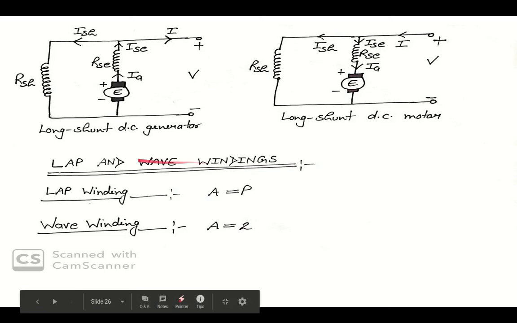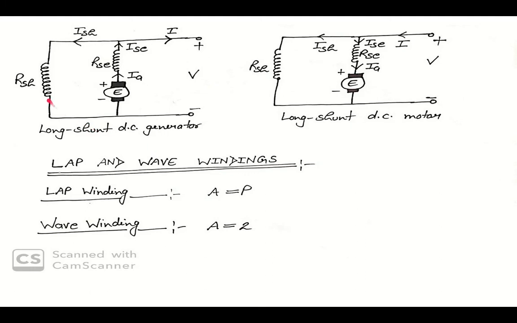So if we have a long shunt compound machine, here we have a long shunt DC generator. Long shunt DC generator means both windings are connected in parallel with the armature. By definition, if the shunt winding is connected in parallel with the series winding and armature, then that is known as a long shunt DC generator.